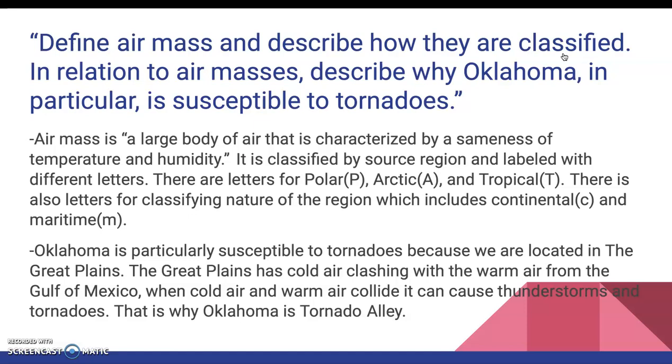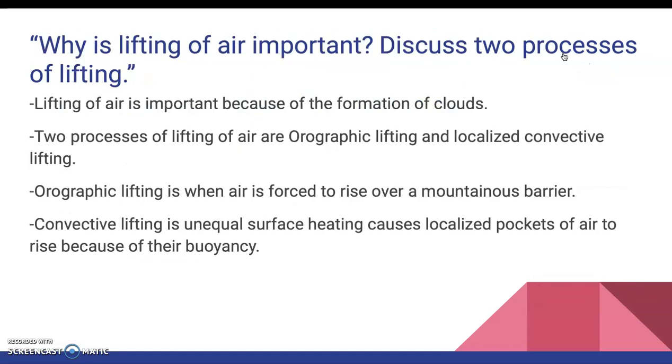So the Great Plains has cold air clashing with the warm air from the Gulf of Mexico. And when cold air and warm air collide, it can cause thunderstorms and tornadoes. That is why Oklahoma is known for being Tornado Alley.